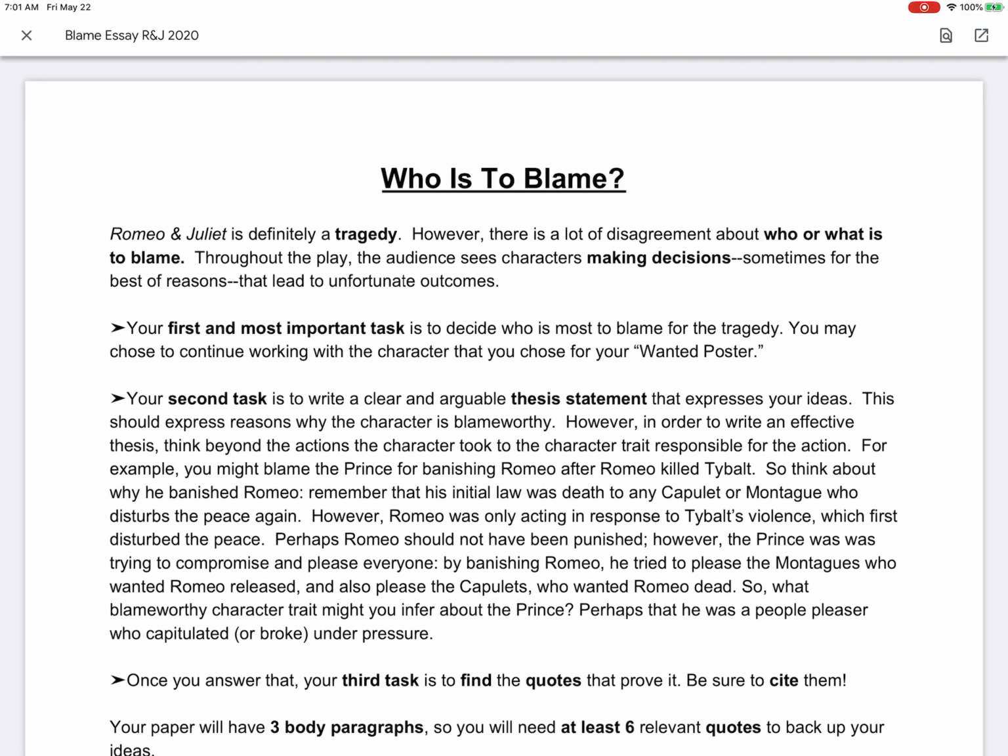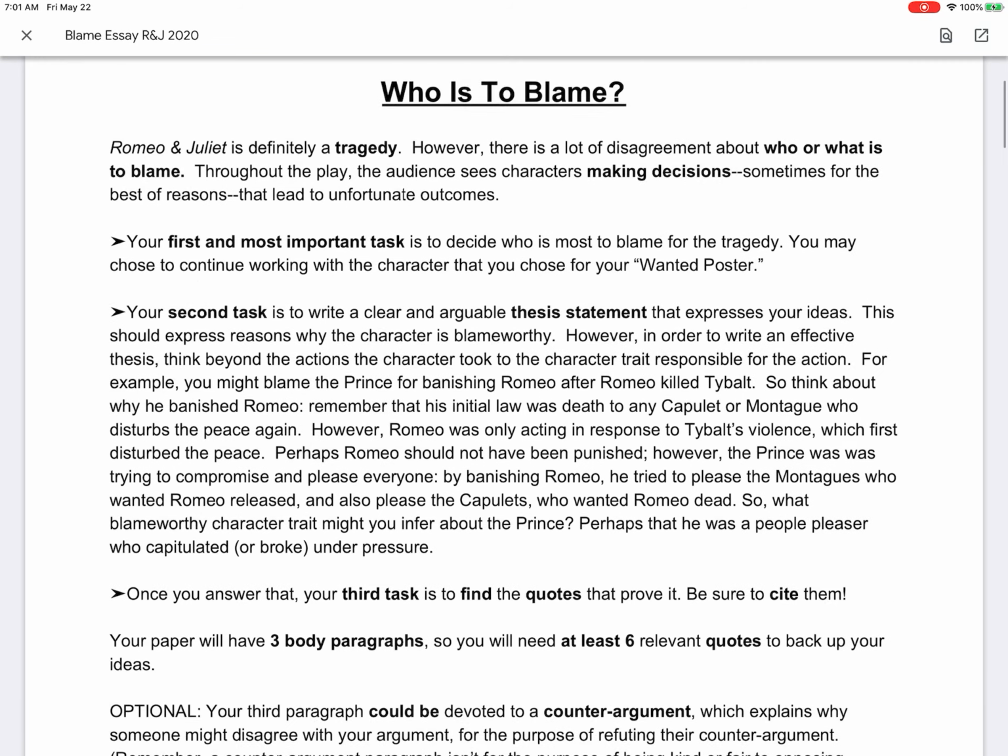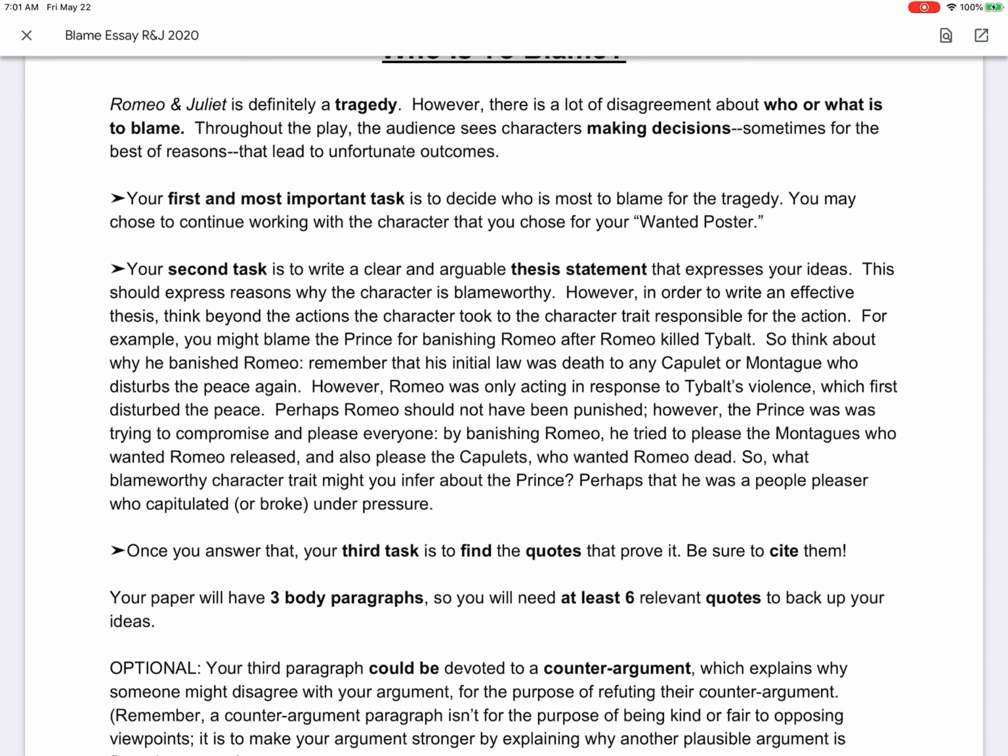So that thesis you should already have for the Wanted poster. You'll need another reason or another trait, so you could return to your brainstorm and find that other trait. But you can refine that later. We're going to focus today on this task, finding the quotes. You should already have 2 quotes from the Wanted poster, but for this essay you're going to need 2 quotes per paragraph. So that means a total of 6 quotes for the essay.